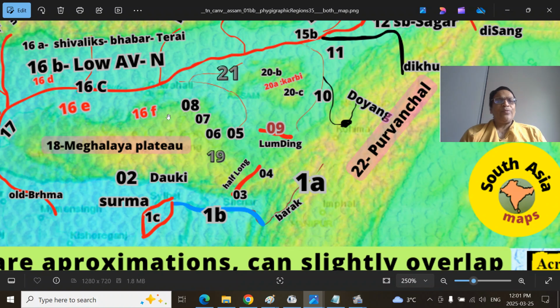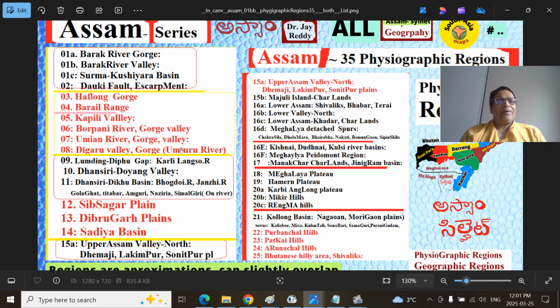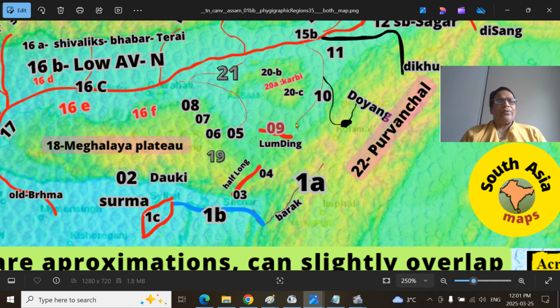Next is the Umiyam River. The Umiyam River, there is another place, Umiyam River. And next is Digaru River, Umtur River. Digaru River, it joins. And this is 5, 6, 7, 8. This is the Meghalaya Plateau. This is the Garo Hilly region. This is the Khasi Hilly region.